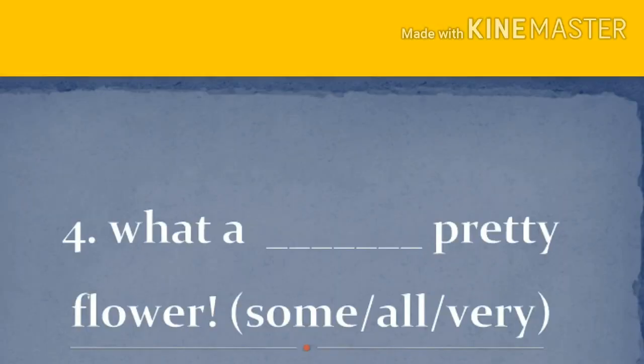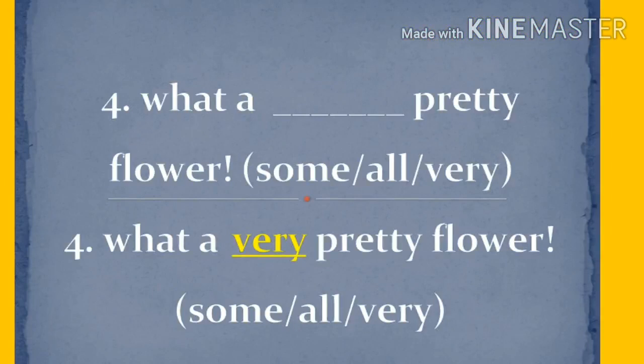See the fourth one. What a dash pretty flower. The options are some, all, very. This is an exclamatory sentence. So, it won't come like numbers, but it can be emphasizing. Which is the emphasizing adjective in these options? That is very. So, the answer is very pretty flower. What a very pretty flower.